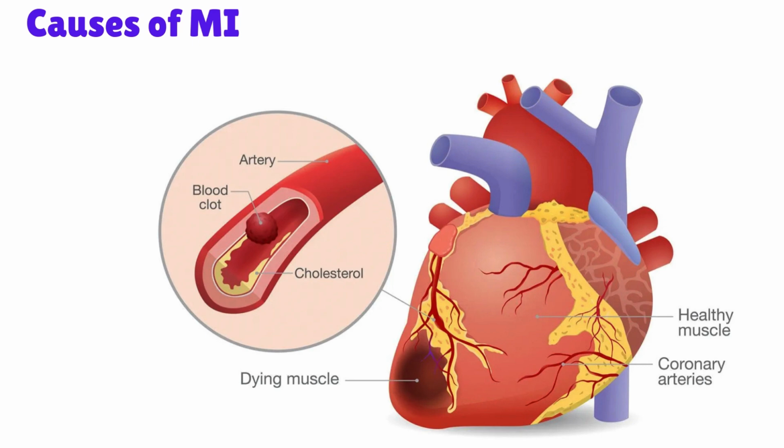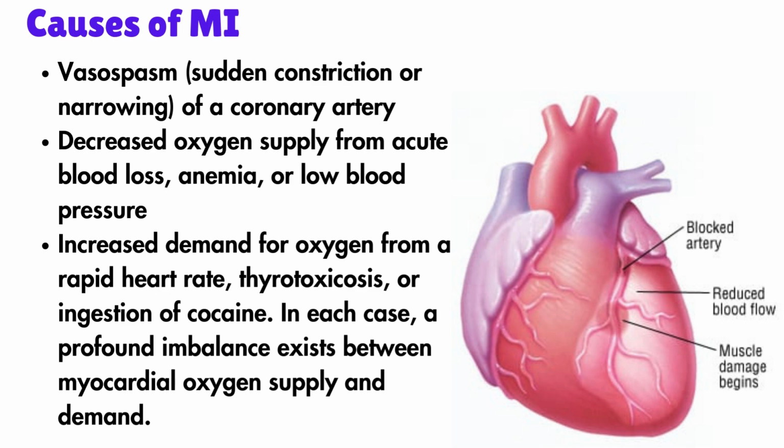Because unstable angina and acute MI are considered to be the same process but different points along a continuum, the term acute coronary syndrome may be used for these diagnoses. Other causes include vasospasm of a coronary artery. It is a sudden constriction or narrowing of a coronary artery.